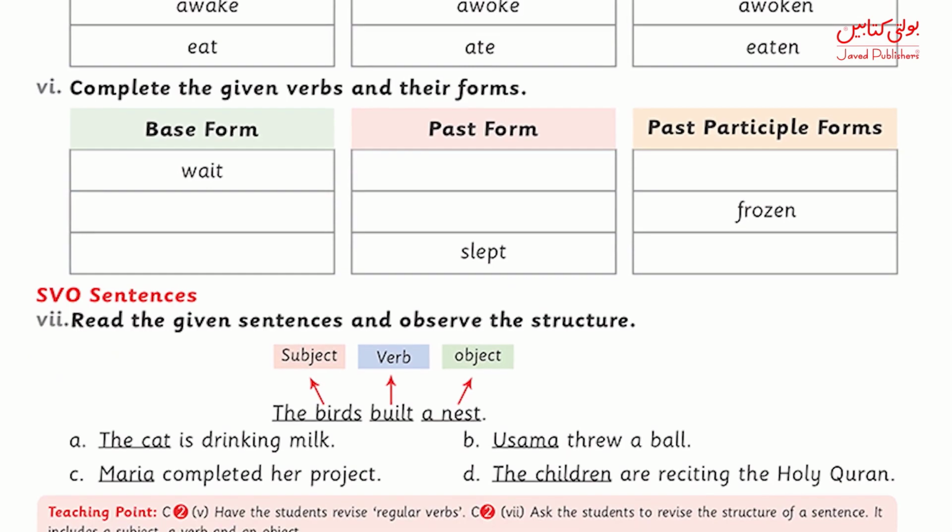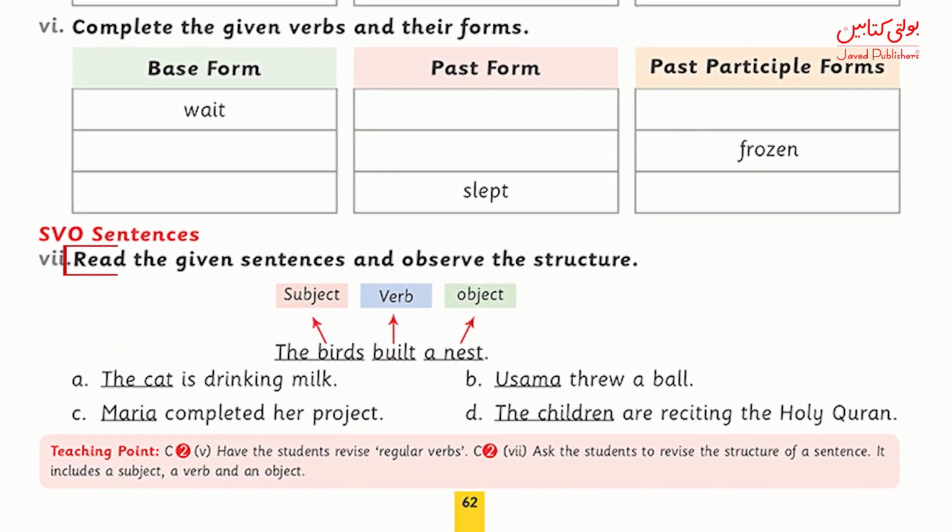Now let's learn the art of making subject, verb, object sentences. You know subject is any noun, verb is the action, and object is the thing which is receiving the action. For example, the cat is drinking milk. Here the cat is subject, drinking is verb, and milk is object.